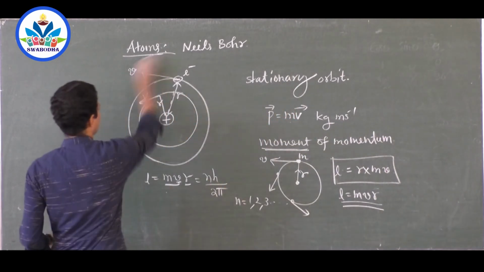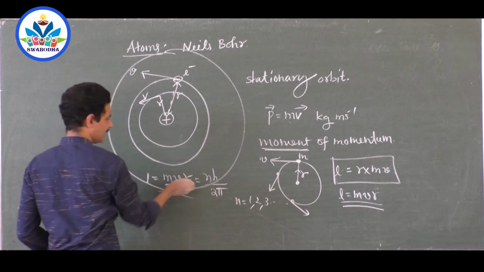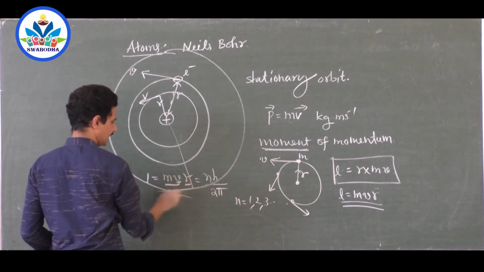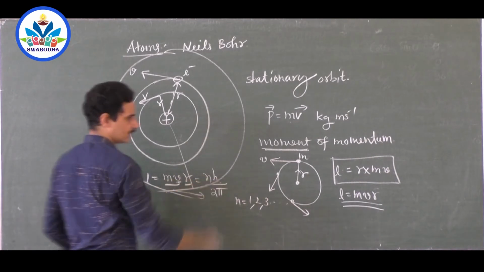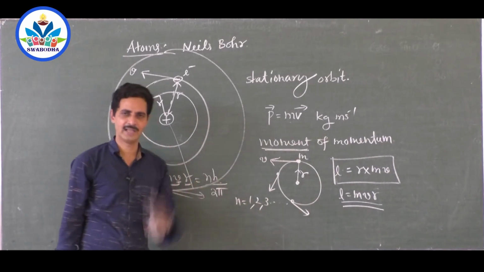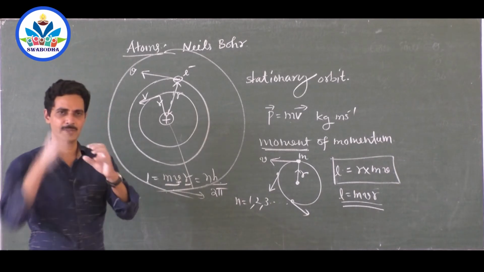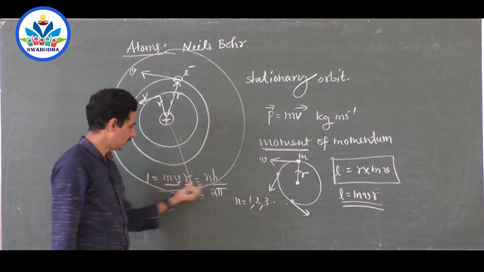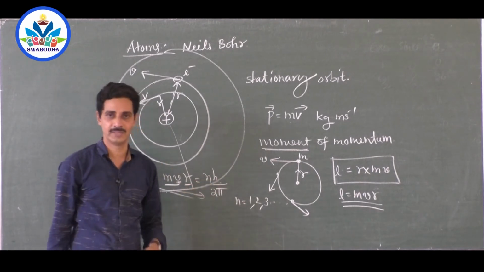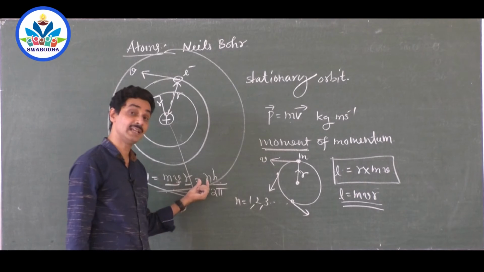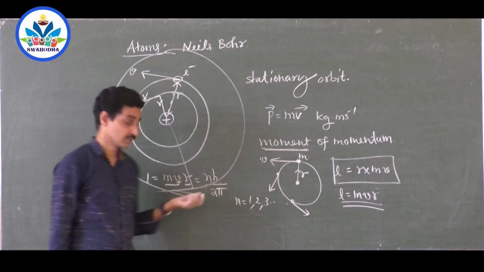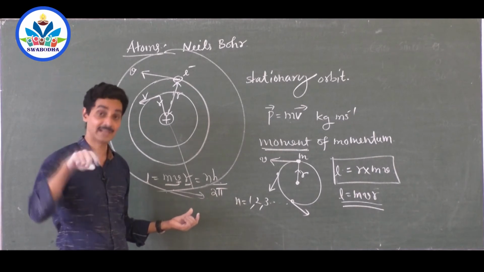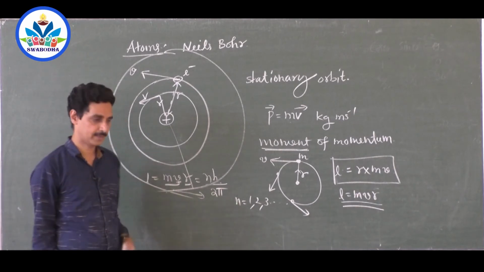Sir, can I have an electron here? So calculate what is the radius, what is the mass of the electron. Of course, this doesn't change. Then the velocity with which it has to travel here. Multiply them. If it is equal to 9h by 2 pi, it should be the 9th orbit. So n equal to 1 corresponds to the innermost orbit, the first orbit. When MVR is equal to 2h by 2 pi, you are in the second orbit. When MVR is equal to 3h by 2 pi, you are in the third orbit, like that. So that product is equal to how many h by 2 pi? That is the orbit of the electron, because there are only those prescribed orbits.